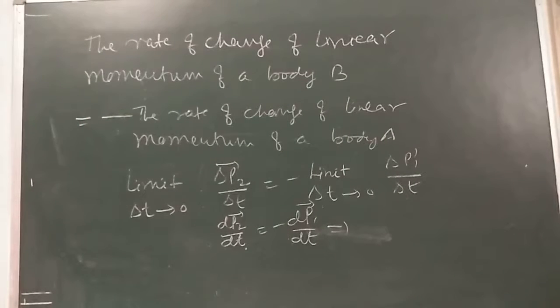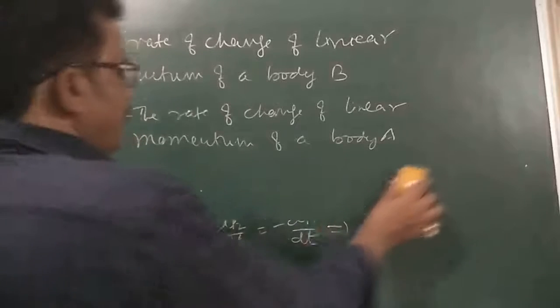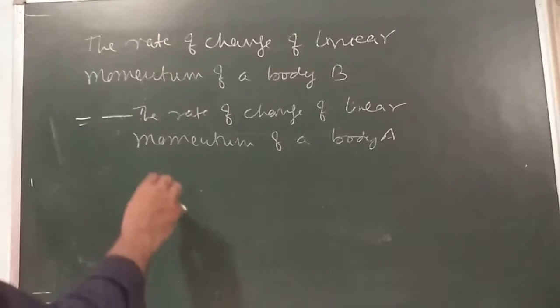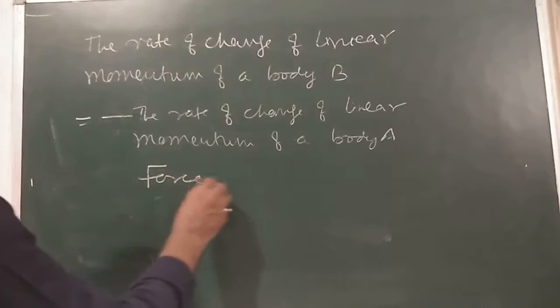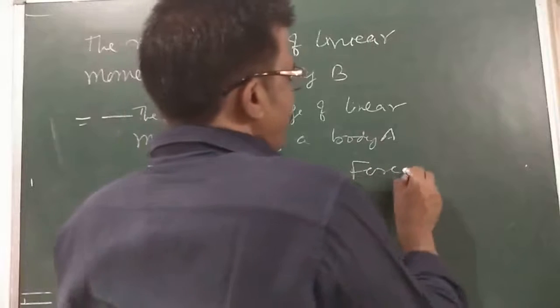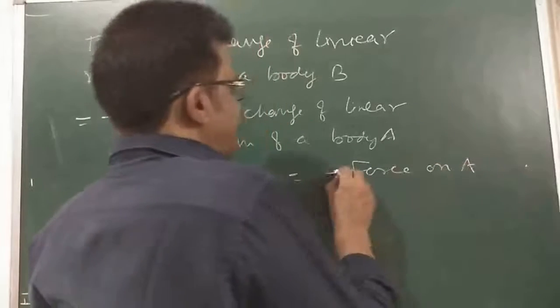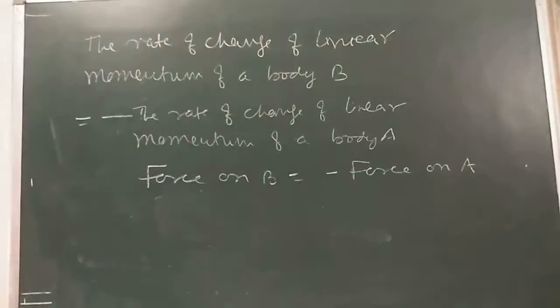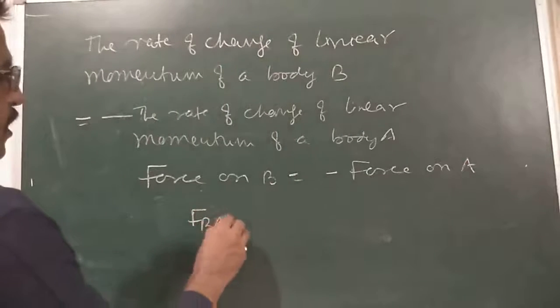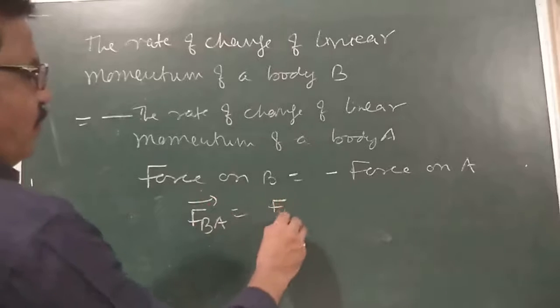According to Newton's second law of motion, the rate of change of linear momentum is force. So the force on B is equal to the force on A, but with a minus sign. So F of BA is equal to minus F of AB.